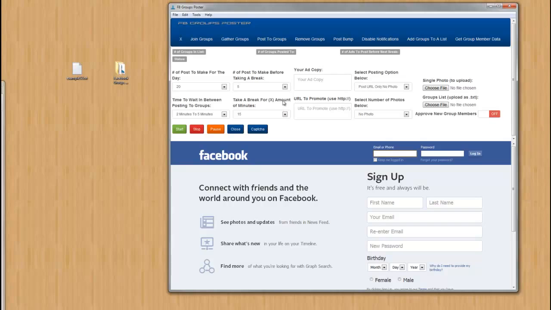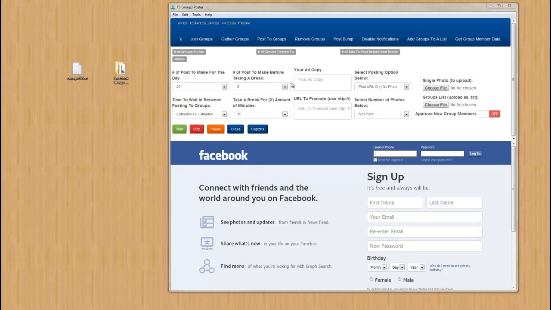Is this a sure thing, end all or be all? No, but it's better than what I had before in version 1, which was you were only able to specify X amount of seconds, and it was X amount of seconds each and every time you posted. So if Facebook was using some type of algorithm, it was pretty easy for them to know that you were posting each and every time the same amount of time in between each post. So there you go. This will help you stay out of Facebook jail, in my opinion, and will give you a lot more flexibility in what you can do with your account, because now, like I said, there's a lot of randomization in there.